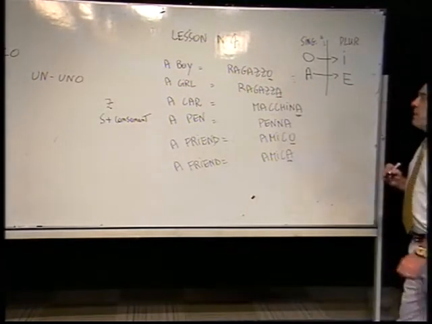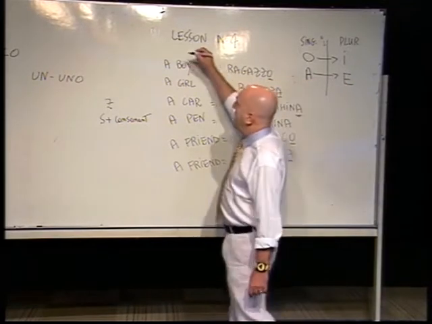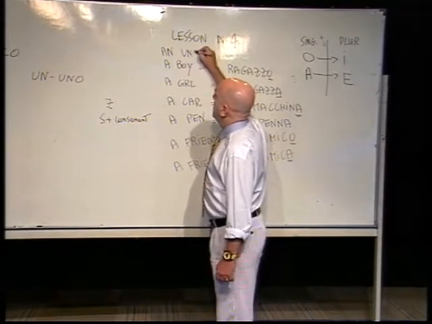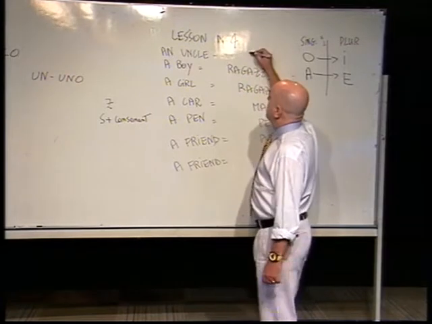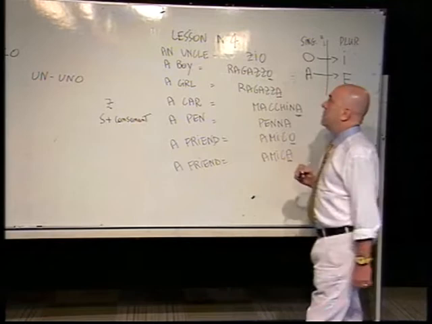For example, you remember the word uncle that we use, I have an uncle, I have an uncle in Italy. Zio. Zio is uncle.